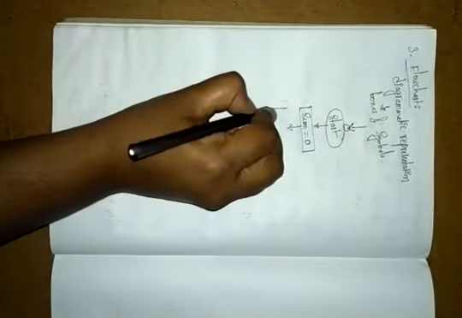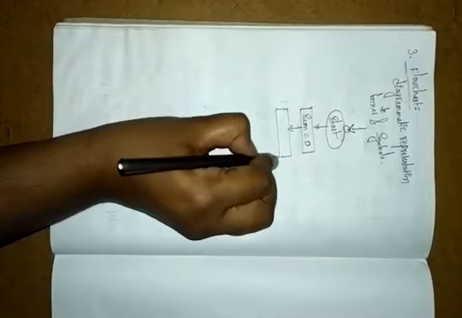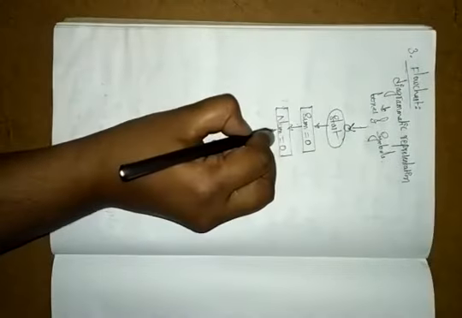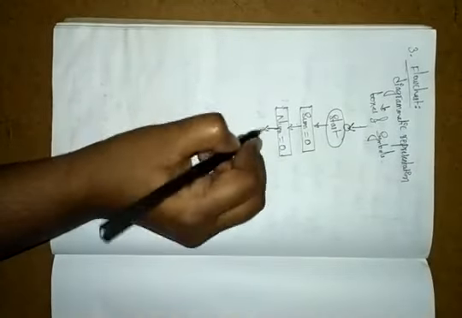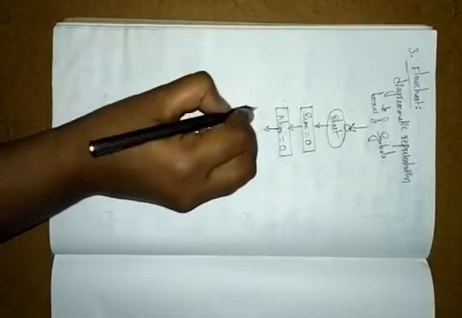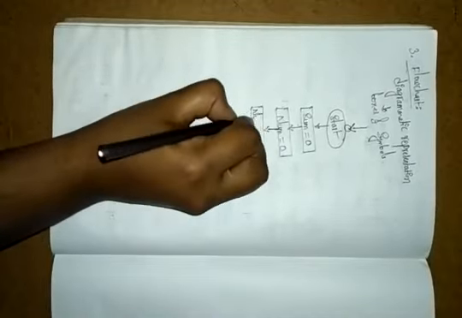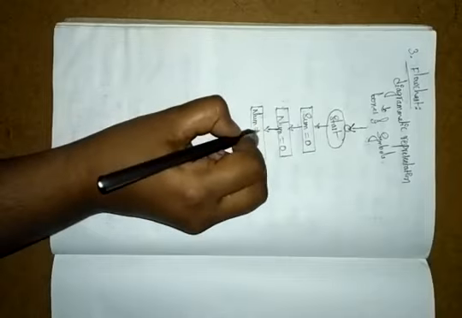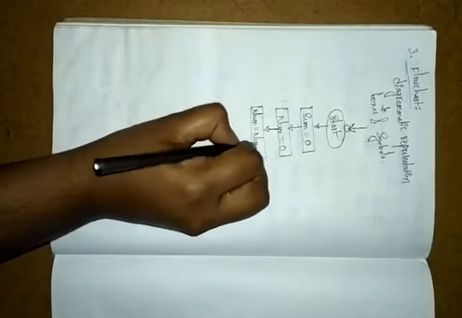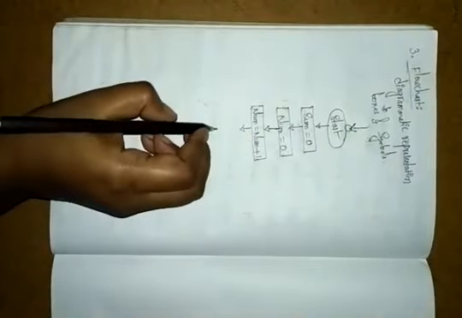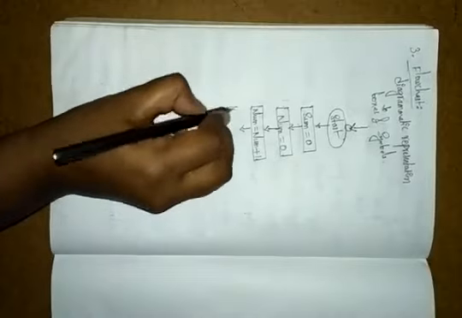Num equals 0. After that, num equals num plus 1. Here, num means number. Next, sum equals sum plus num.